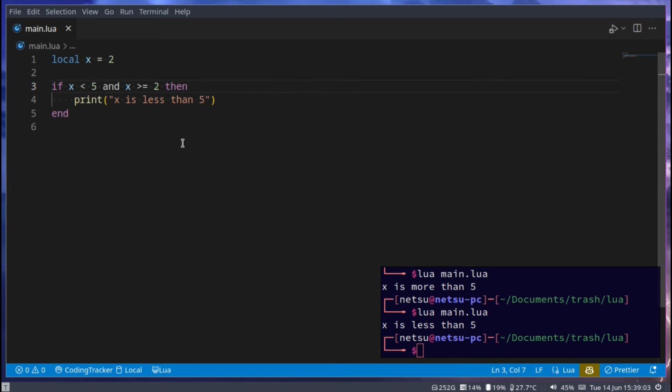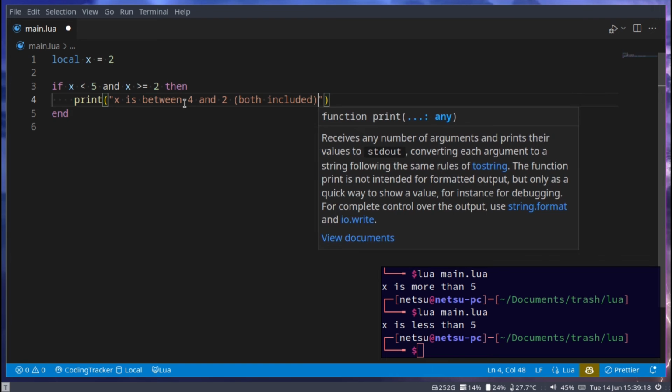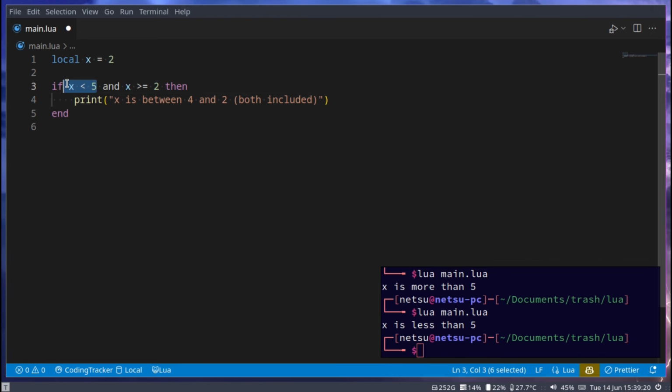So take note. Then here we can say x is between 4 and 2, both included. So this will see if x is less or equal to 4 or less than 5. This will check if x is more or equal to 2, or in other words, more than 1.